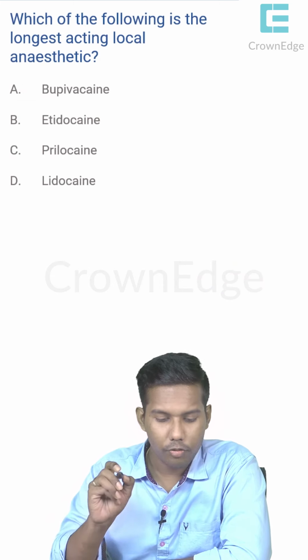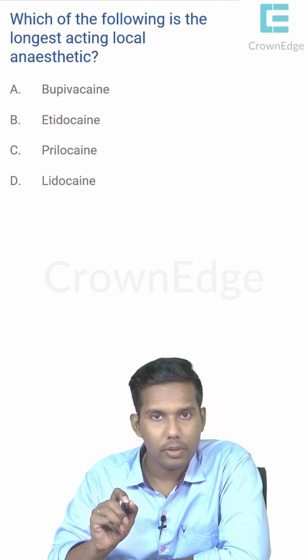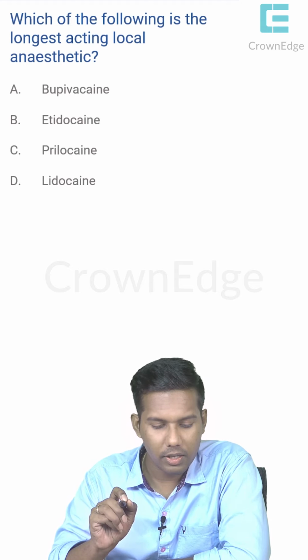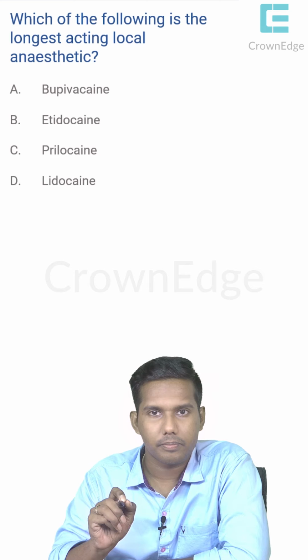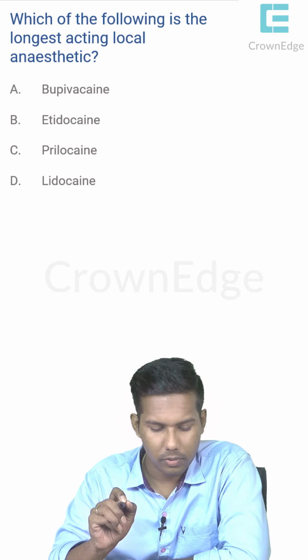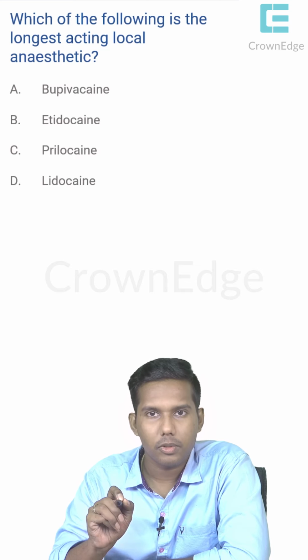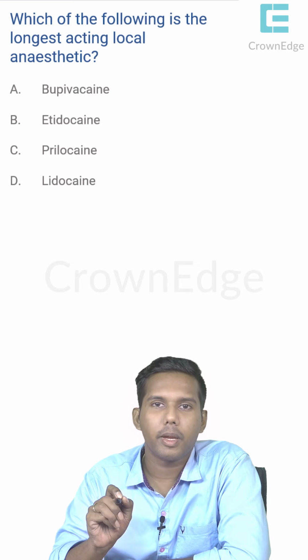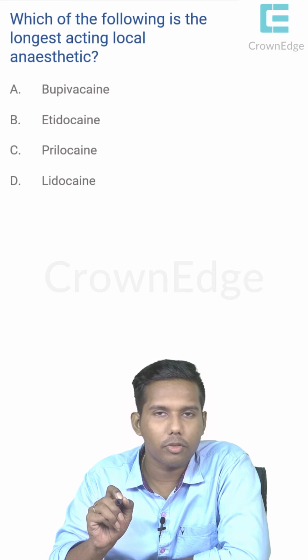Okay, so which of the following is the longest acting local anesthetic? Any guesses, anyone? I hope everyone gets it. Don't get tempted by the first option. It is quite common to get tempted by your first options.